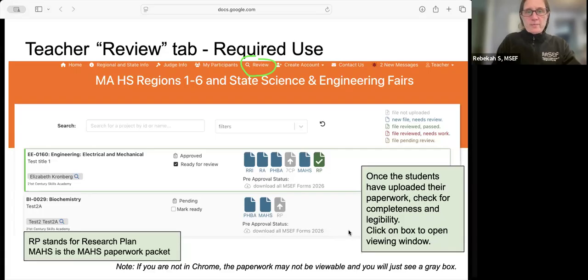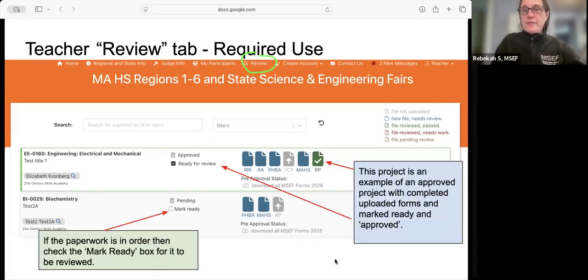Once we open that viewing window, this project is an example of an approved project. Right up here at the top you see the green check mark, which means it's approved. The teacher had already marked this ready for review, and it has the approved status right here on the clipboard. If the Mark Ready button is not clicked and you've looked and the paperwork is complete, then you will click that.